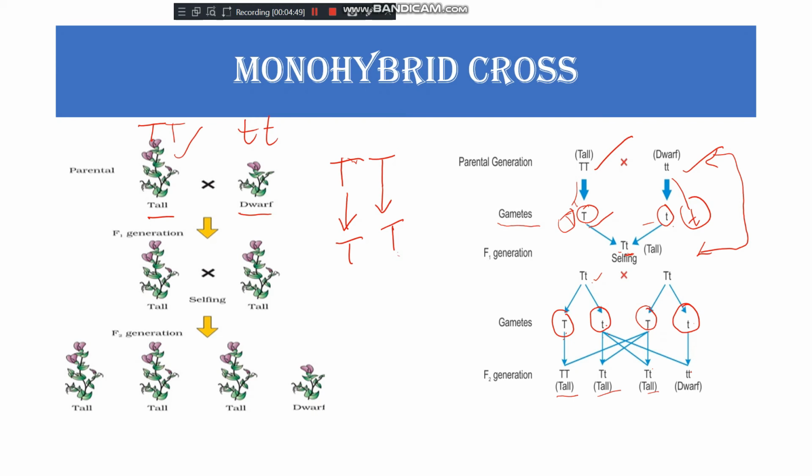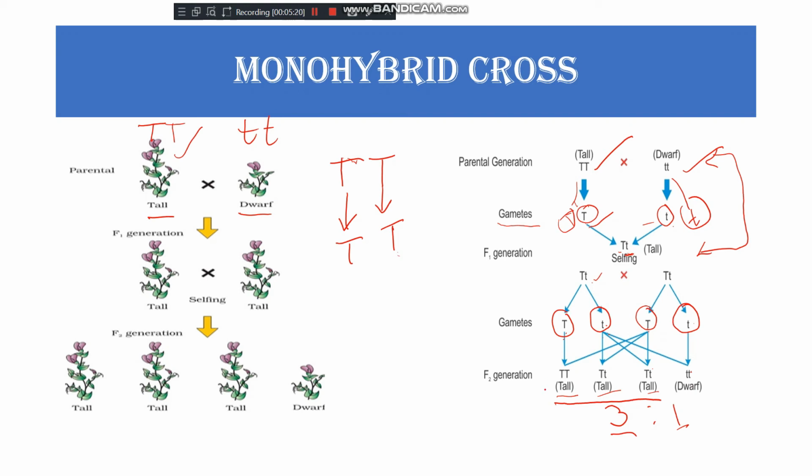So by appearance, the ratio was 3:1. Three parts were tall and one part of the plants was short or dwarf. So the phenotypic ratio, phenotype means which character is expressed. What is the character expressed? That is the tallness. So the phenotypic ratio was 3:1.